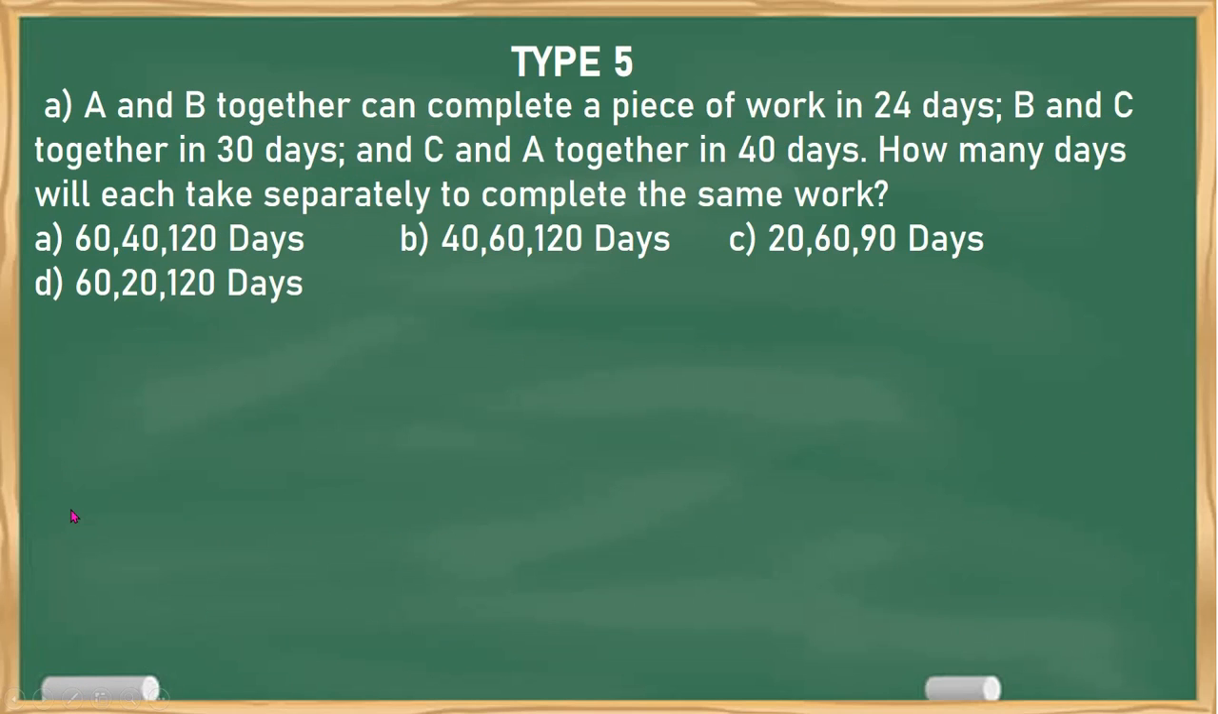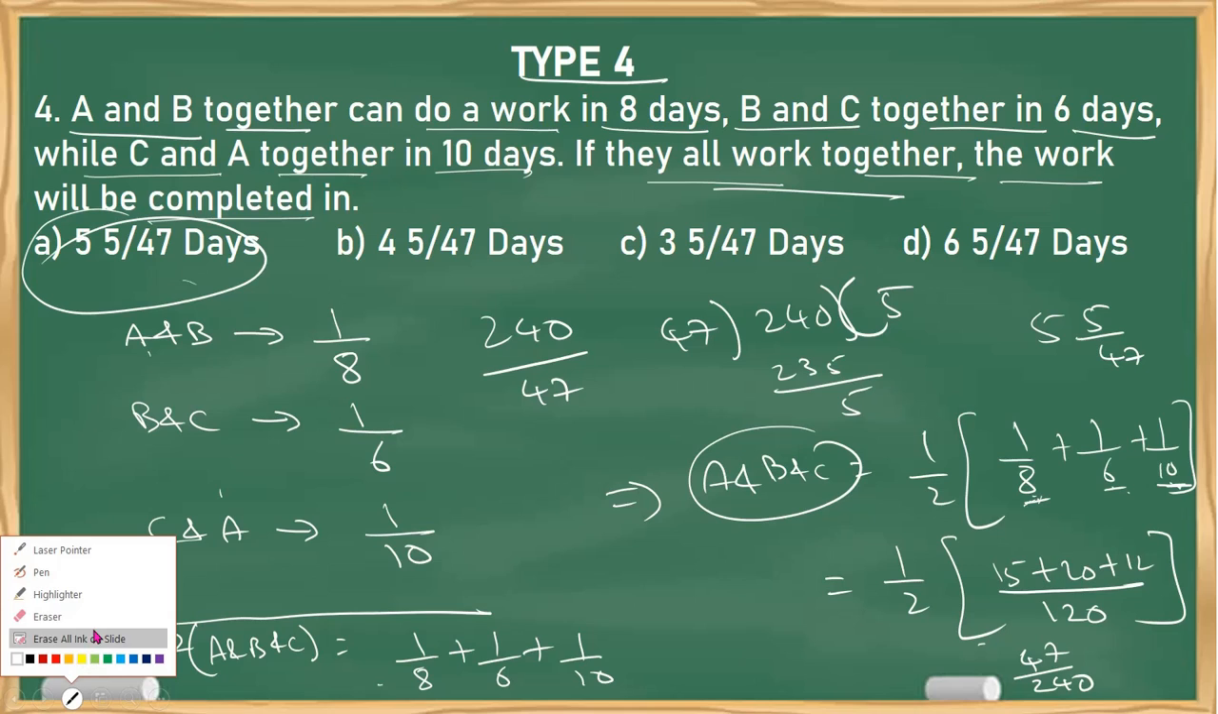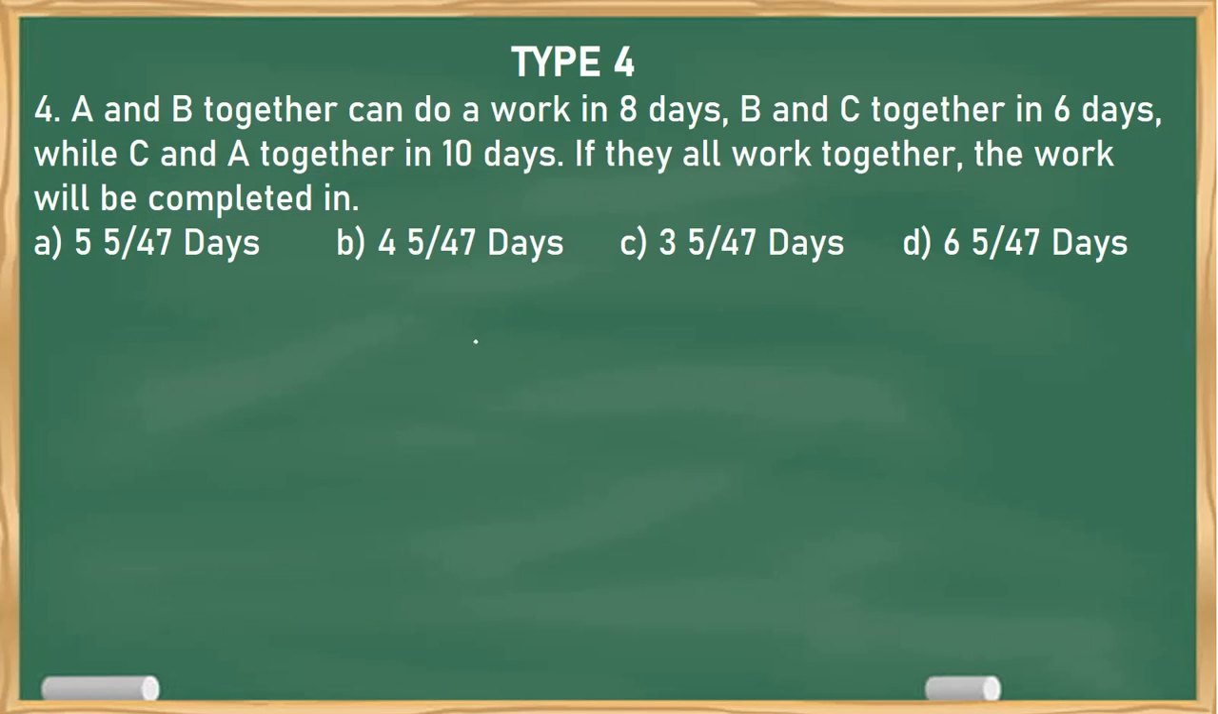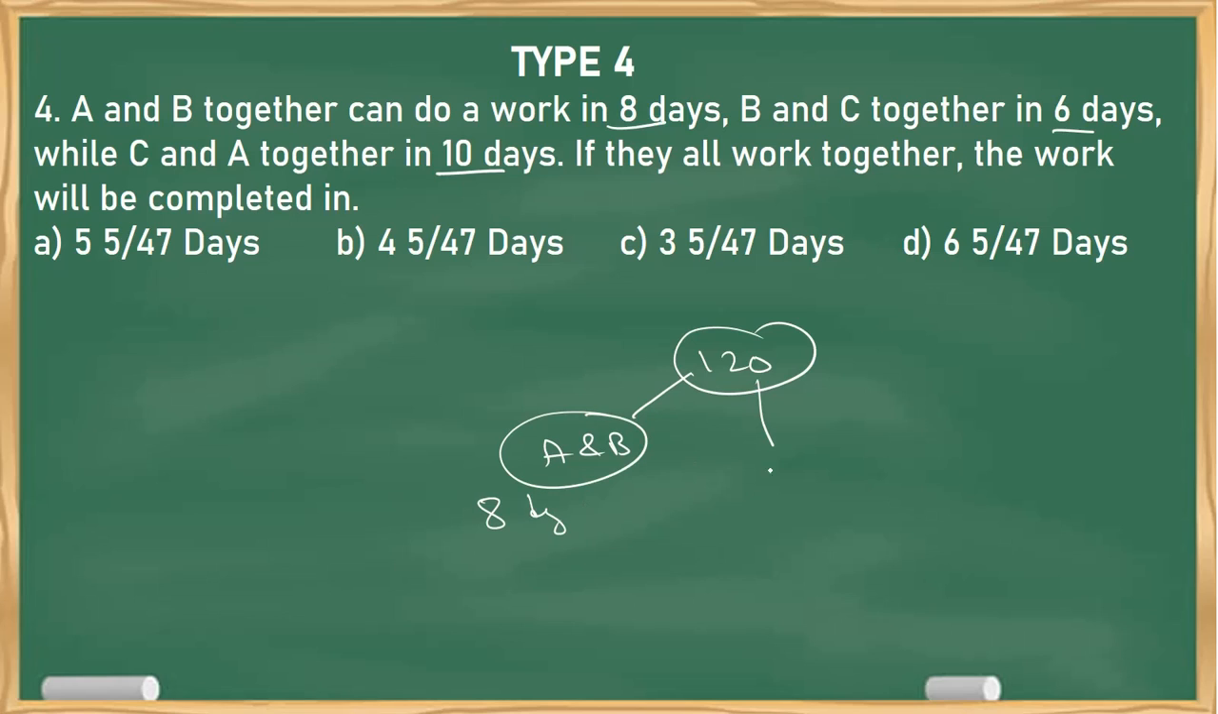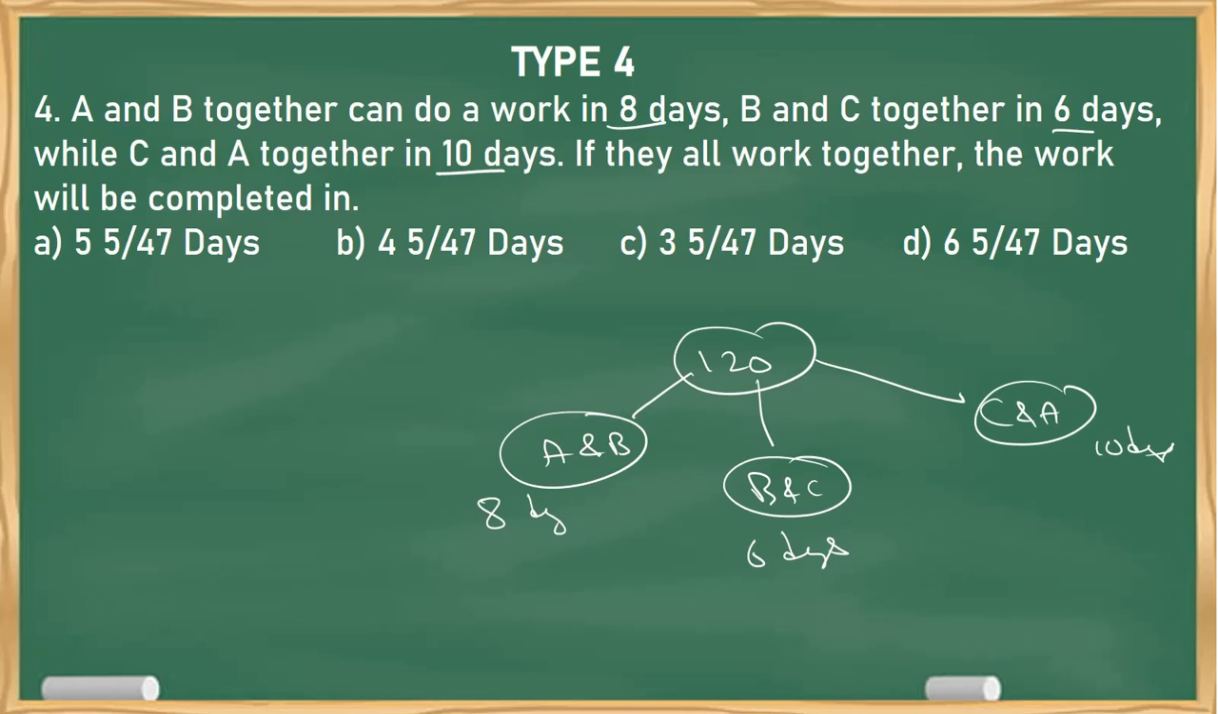And if you feel it's a little fast, just pause it and go through the answer. Now same thing, take LCM of 8, 6 and 10. 120 is the LCM. A and B eat 120 chocolates in 8 days. B and C eat 120 chocolates in 6 days. And C and A eat 120 chocolates in 10 days. So how many per day? 15 per day. 20 per day. 12 per day.